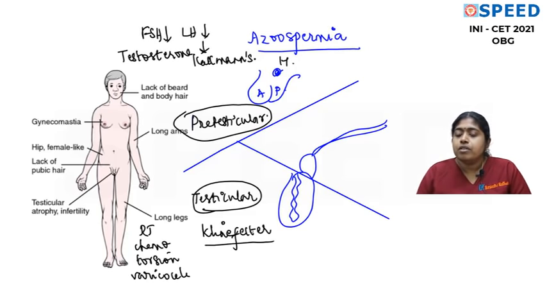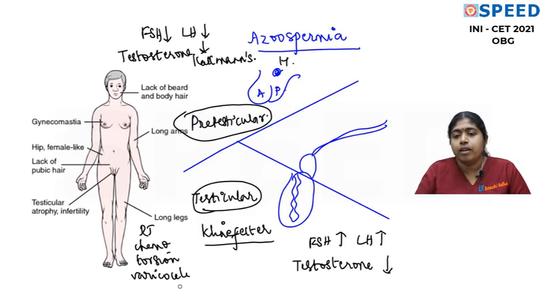In testicular causes, basically there is impaired spermatogenesis inside the testis. So here testosterone production by the testis is very low, so serum testosterone is low, but because there is no negative feedback, FSH and LH are increased. Is that understandable? So in a testicular cause, you will find this sort of hormonal pattern.